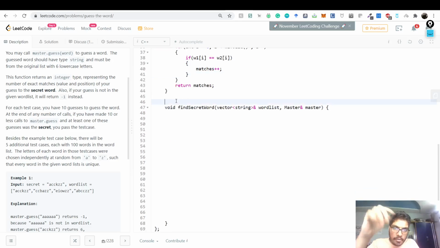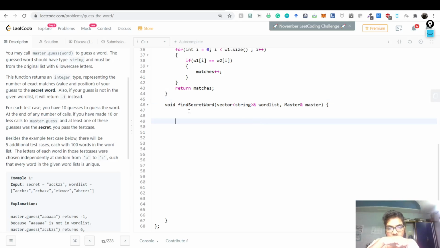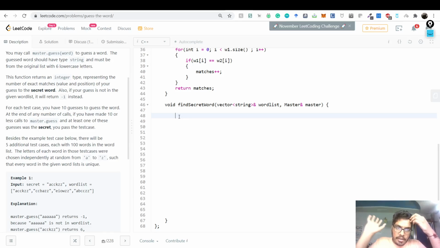Now what we want to do is find the secret word. To find the secret word, we first need to make sure what word should be put in the guess list. It's a very simple thing. There's this loop going on: for int i = 0, match = 0.